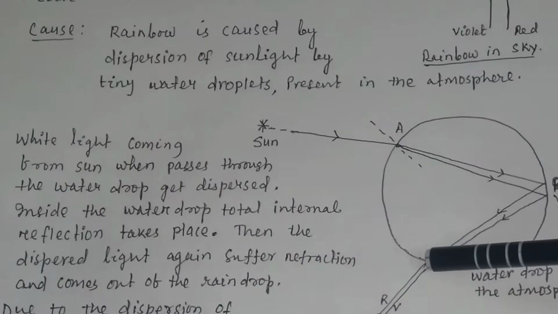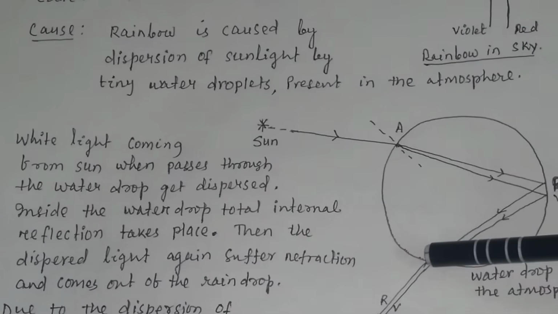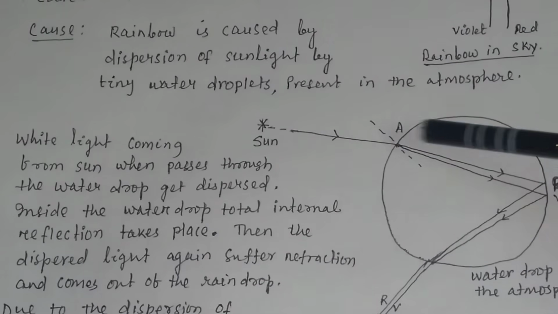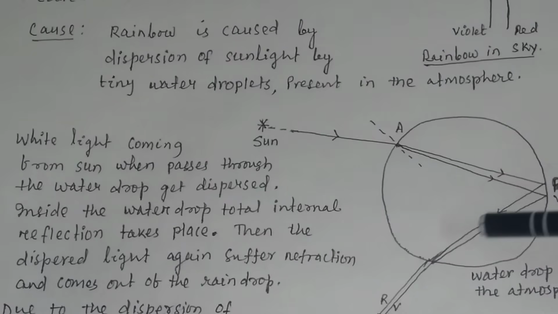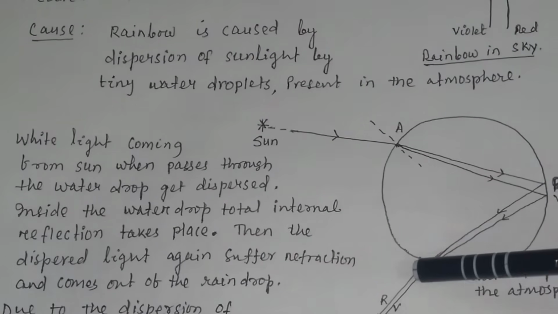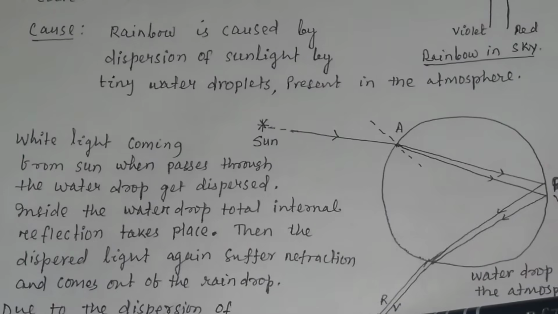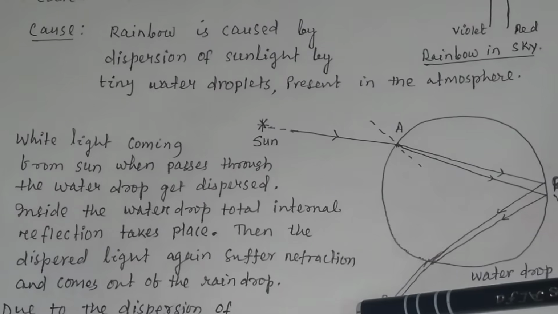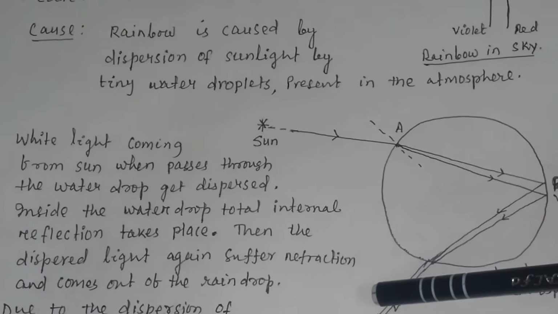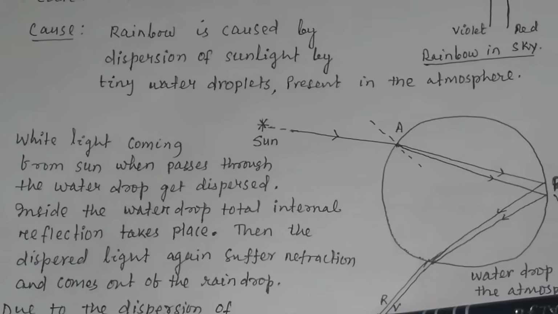Again here the light is refracted. So here dispersion arises, here total internal reflection arises, here again refraction arises. After refraction, the light falls on the eye of the observer. So the observer will see the colors of light from red to violet, and we say this is a rainbow.